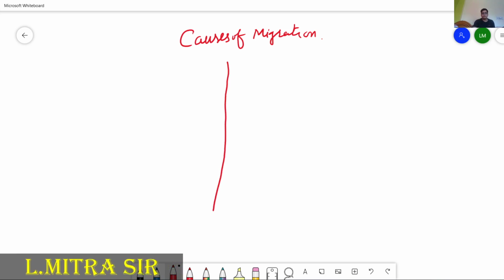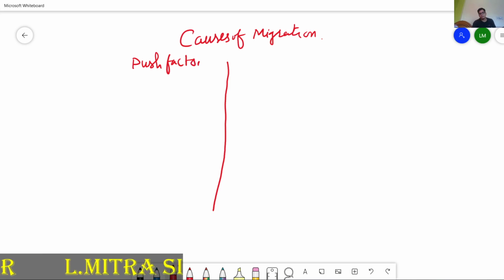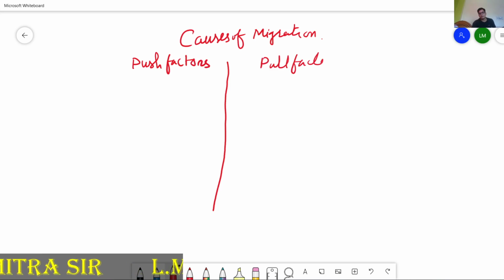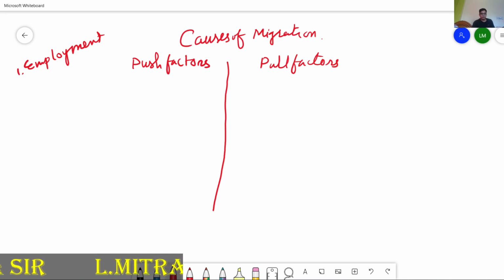If we discuss on the basis of push factors of migration and pull factors of migration, first you can say employment, one factor. Second thing, perhaps you know, is marriage. Third thing is education.